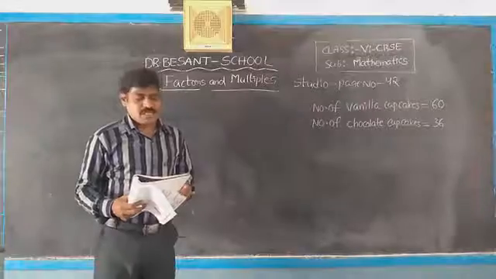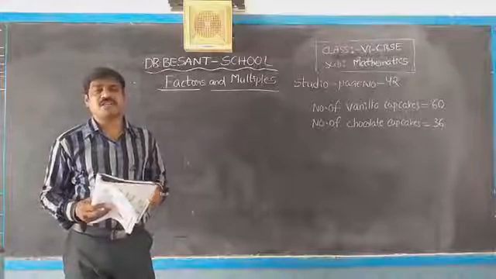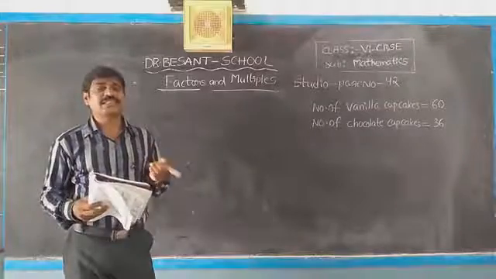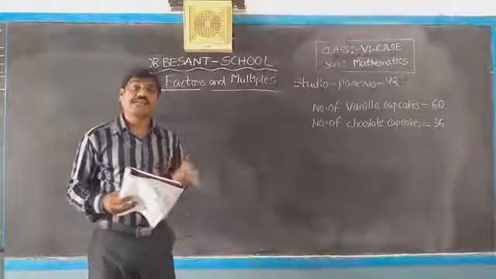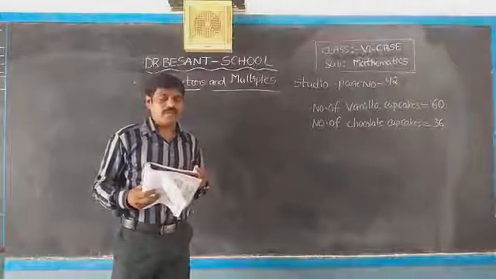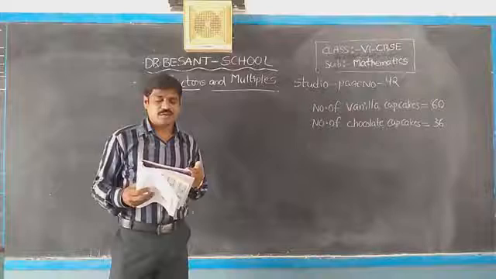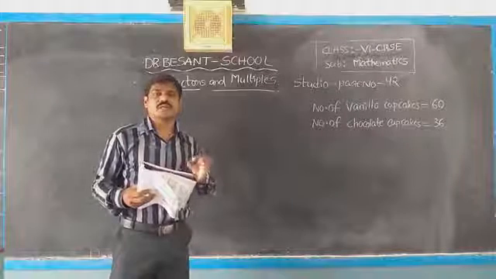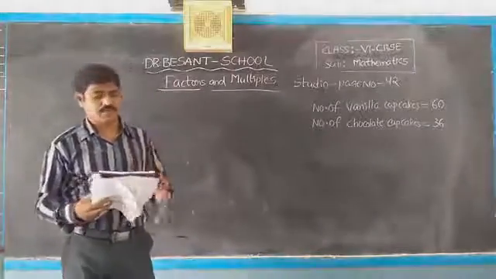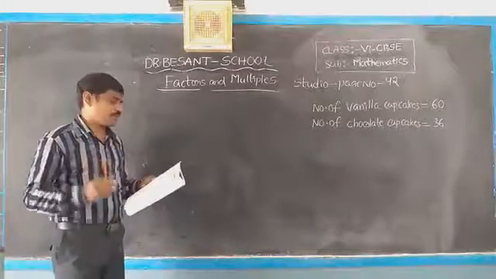Next, she wants to distribute each of them equally among her friends such that nothing is left. Condition is what? Nothing is left. We have to distribute equally, but nothing will be left. What is the maximum number of friends she can distribute to? In this distribution we have to find maximum number of friends. That is the important thing.